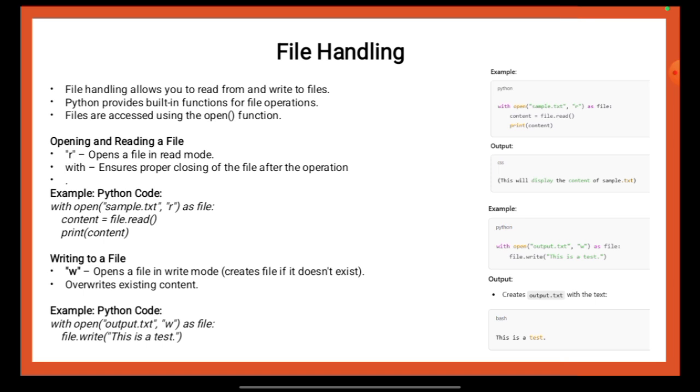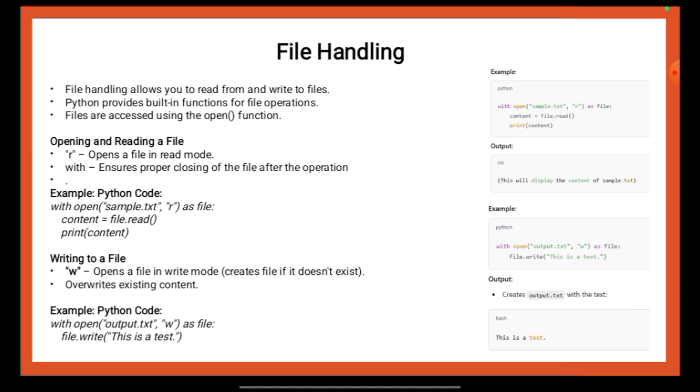To write to a file, you can use the W mode, which creates the file if it does not exist and overwrites the existing content. For example, in the second provided Python code, with open(output.txt, w) as file opens the file output.txt in write mode and file.write(This is a test) writes the string This is a test to the file.